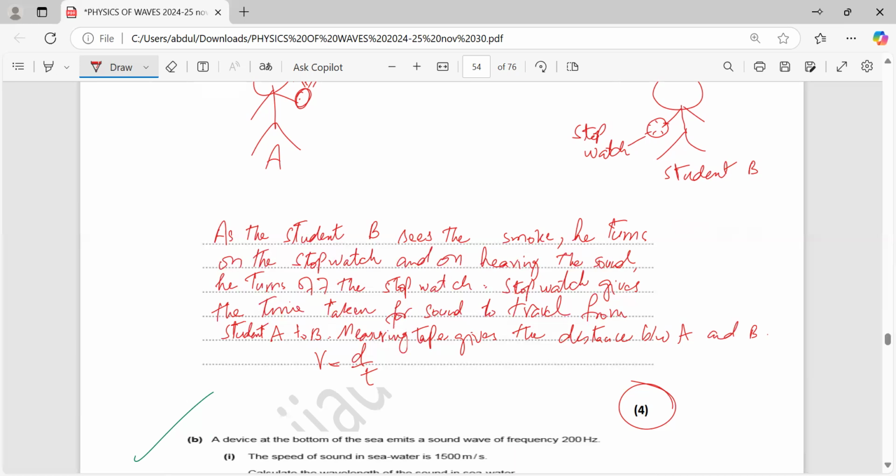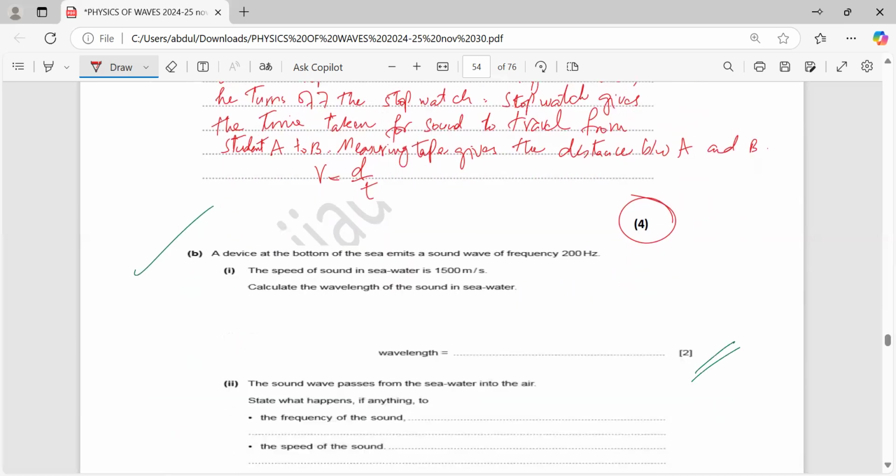Okay, no question. Then next: a device at the bottom of the sea emits a sound wave of this frequency. The speed of the sound in the sea water is this. Calculate the wavelength of the sound in seawater. So v = fλ.